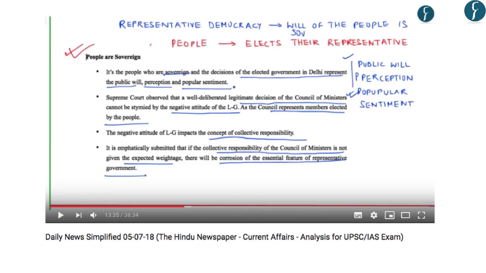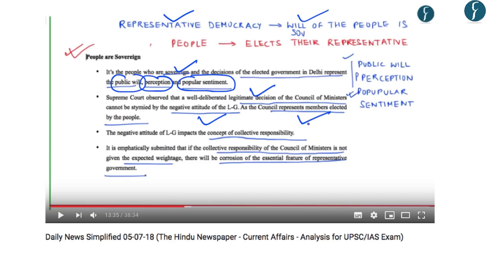Further, talking about the importance of the elected representatives of Delhi, the Supreme Court judgment said that it is the people who are sovereign, and the decisions of the elected government in Delhi represent the public will, perception, and popular sentiment. And we know that in a representative democracy, the will of the people is primary. Further, the Supreme Court observed that a well-deliberated legitimate decision of the Council of Ministers cannot be rejected by the negative attitude of Lieutenant Governor. This is because the Council of Ministers represents members which are elected by the people.